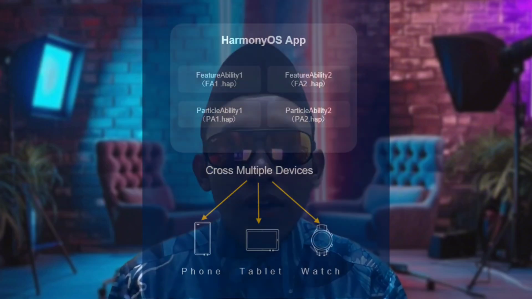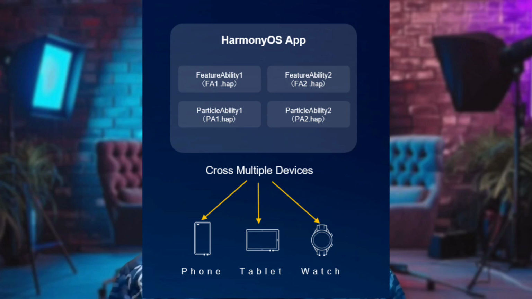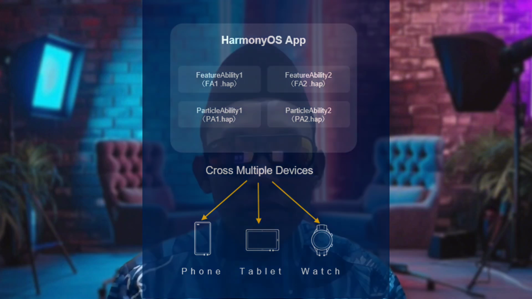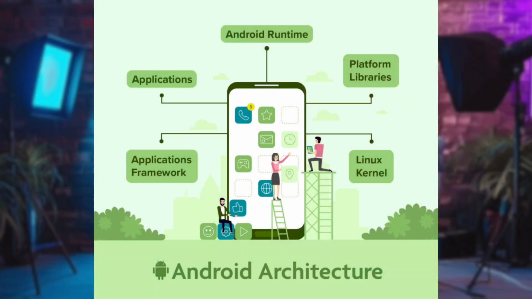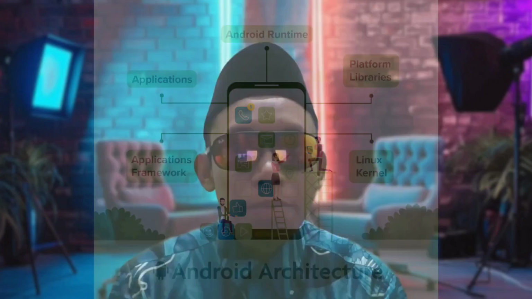So, the devices can integrate into a super device that enables effortless cross-device media streaming, with no need for manual pairing or extra configuration. Android, on the other hand, has a more centralized architecture. Each device operates independently, requiring separate configuration for connectivity.